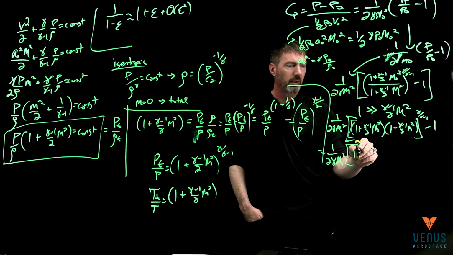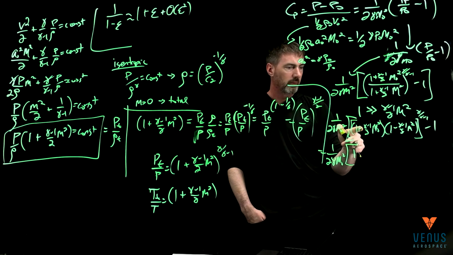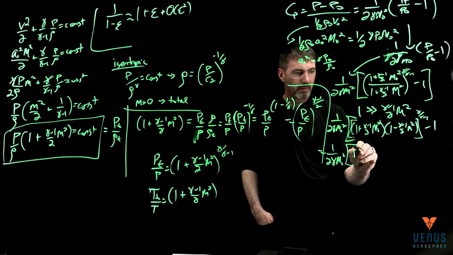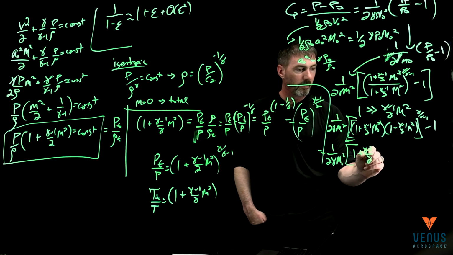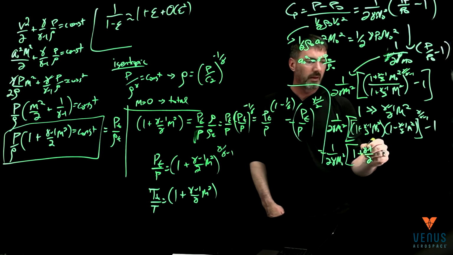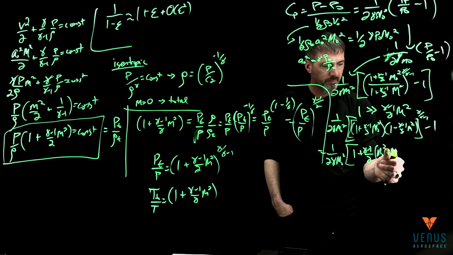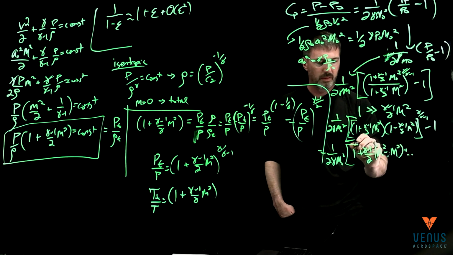We then pick up a minus plus gamma minus 1 over 2. So the higher order terms cancel. And this is then just Mach 0 squared minus Mach squared, plus higher order terms that aren't going to matter.